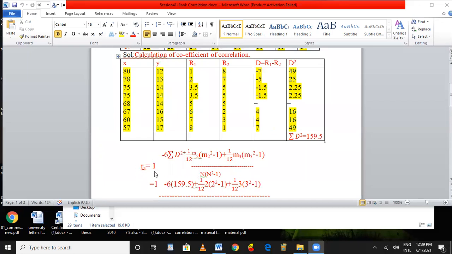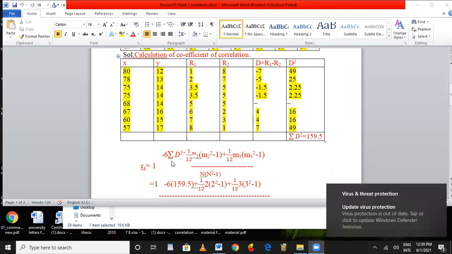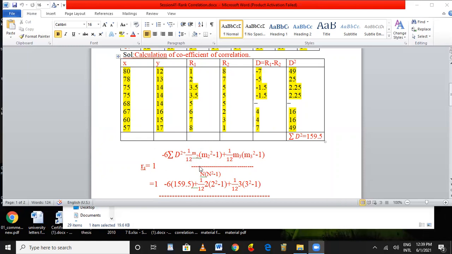Here the formula for the RS is equal to 1 minus 6 sigma d square plus 1 by 12 into m cube minus m, plus 1 by 12 into m cube minus m. Here in the first series, the X series, how many equal ranks are there? 75 got the 2. 2 persons got the 75. That is why here m means 2. Then minus 1 plus 1 by 12.